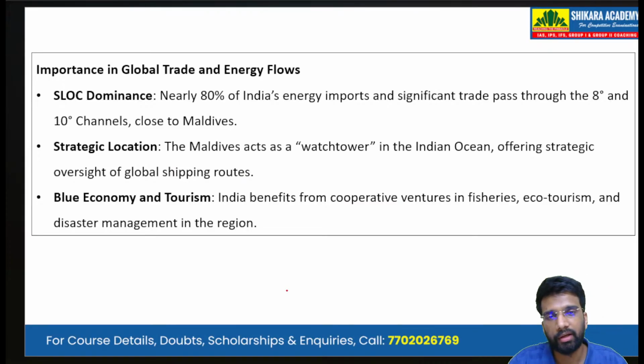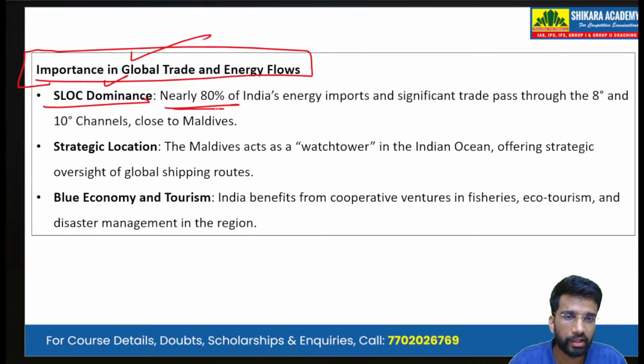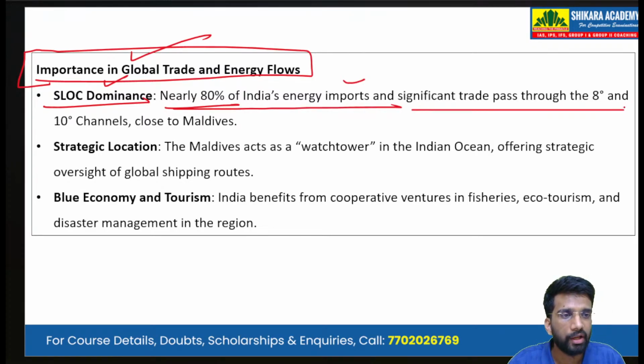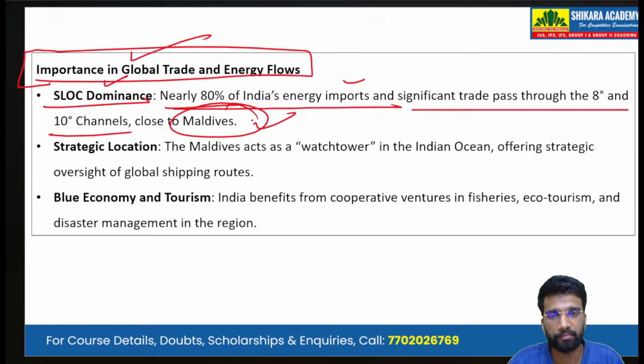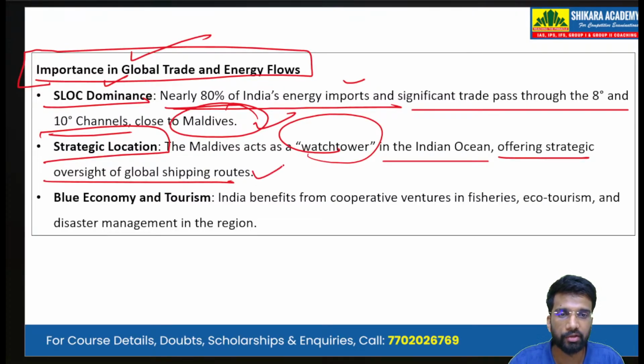Now, in writing the body: the importance of Maldives in global trade and energy flow. First is the sea lane dominance. Nearly 80% of India's imports and significant trade pass through the 8-degree and 10-degree channels, which are close to Maldives. Second is the strategic location. The Maldives acts as the watchtower in the Indian Ocean. It offers strategic oversight in the global shipping route.